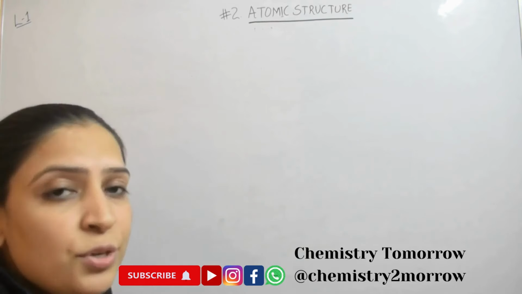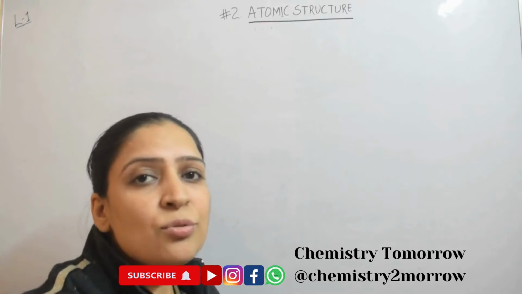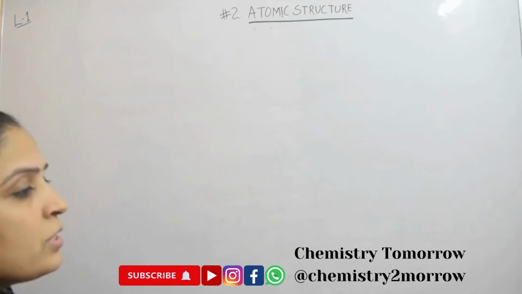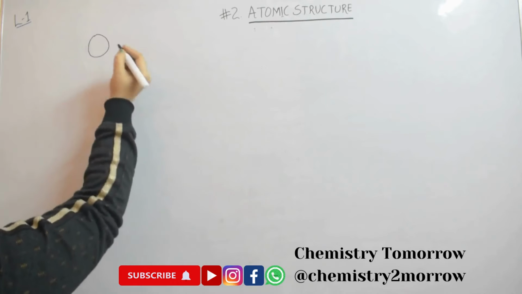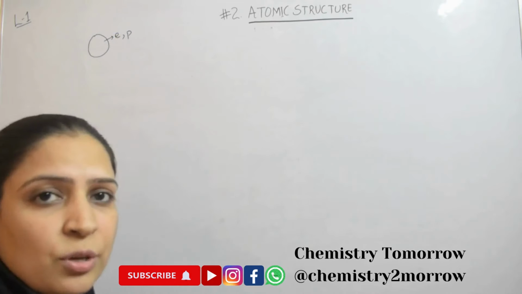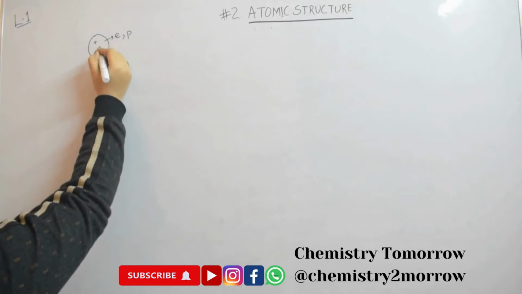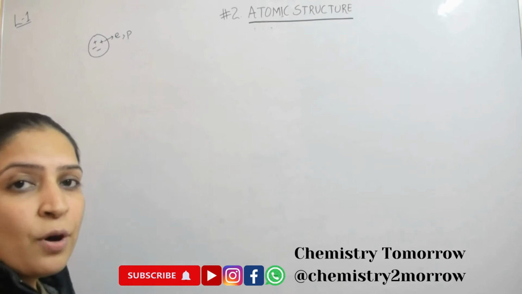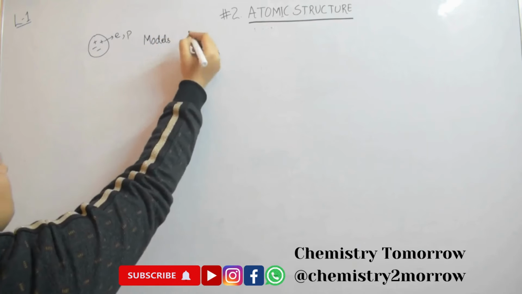But this discovery of neutron was done at a much later stage. So far, it is just known to be electron and proton present in an atom. And that neutron was discovered by Chadwick. So now we know that atom can be divided and it has electrons and protons. So these electrons and protons have to be arranged in some manner within an atom, and that gives different models for an atomic structure. So now we are doing models.